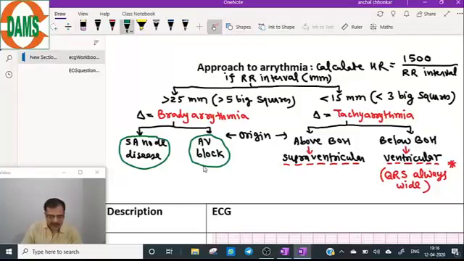QRS wide means it has RBBB. One of the causes of the wide QRS is RBBB. If you can recall your earlier notes, there are many causes of wide QRS complex.